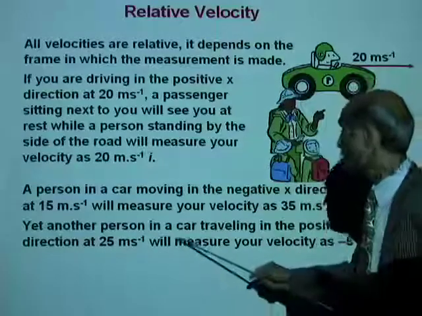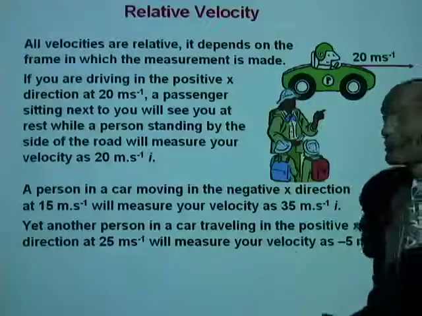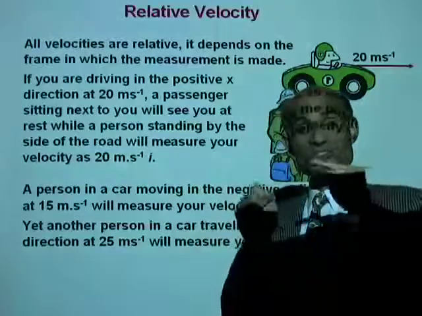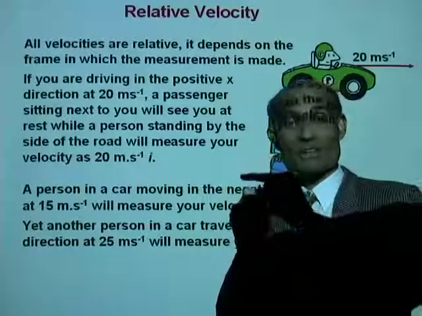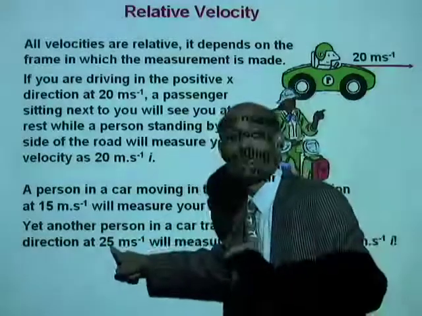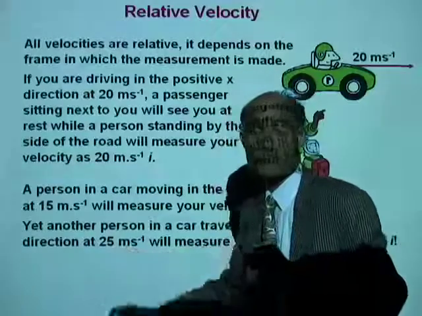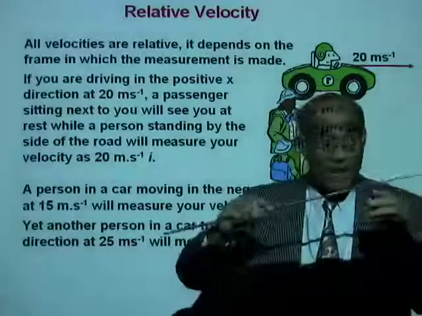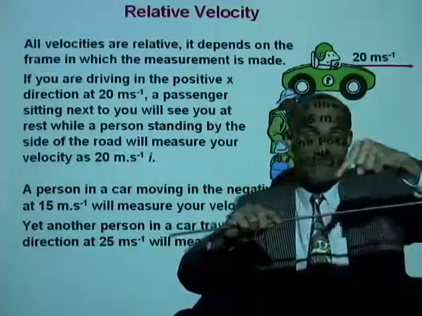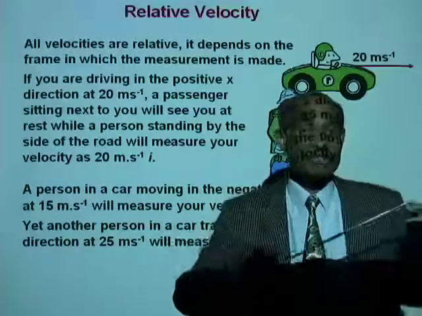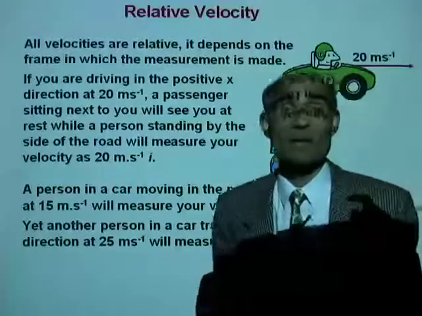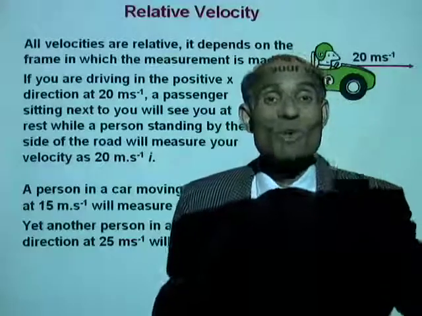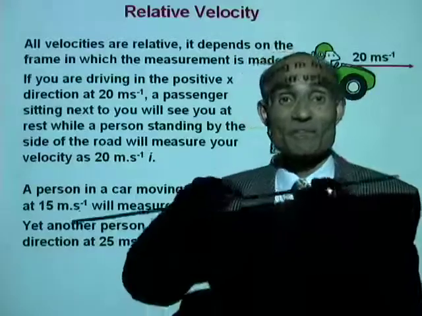Yet another person in a car traveling in the positive x direction. Suppose there is a third car that is passing you in the same direction, and he is moving at 25 meters per second. You see, your velocity is 20 meters per second i, and the car that is passing you is passing at 25 meters per second. Now tell me, if that person measures your velocity, what will be your velocity? In fact,